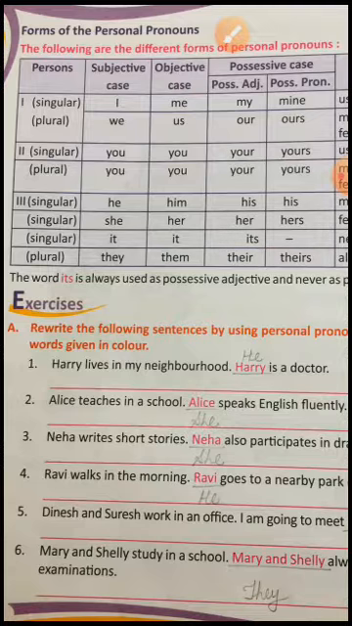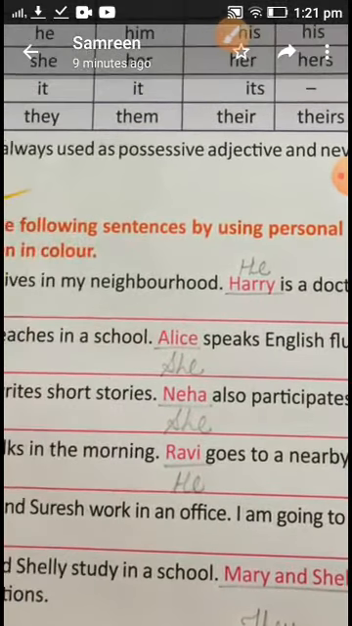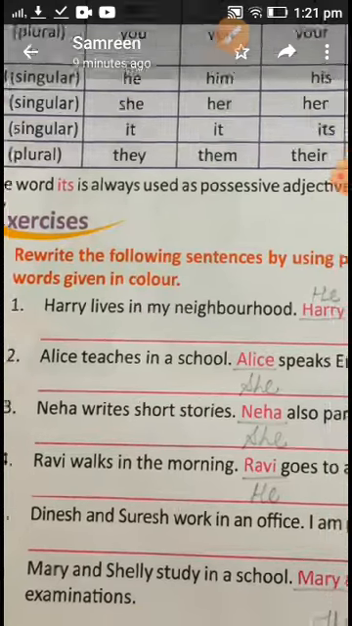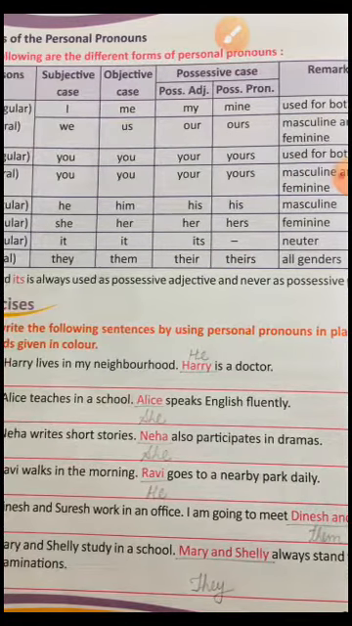Alice teaches in a school. Alice speaks English fluently. So what we will do here, we will change Alice to she. Okay. Then, Neha writes short stories. Neha also participates in dramas. Neha writes short stories. She also participates in dramas. After putting a full stop, you have to start with she. Ravi walks in the morning. Ravi goes to a nearby park daily. Ravi walks in the morning. He goes to a nearby park daily.